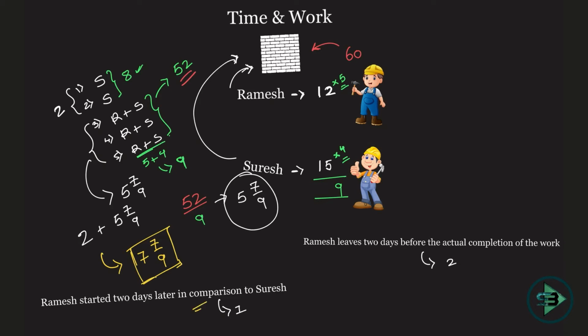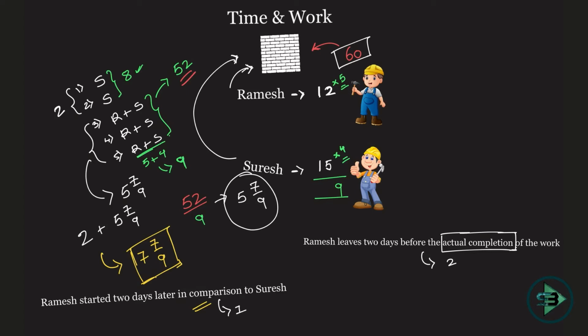Okay, what is your understanding? Suresh was working alone for the first 2 days, and that's how you reach your answer. Now let's see the next part of it. It looks quite similar, right? Ramesh leaves 2 days before the actual completion. Now be assured, what is actual completion here? Actual completion means putting up 60 bricks. Okay, that's it. If you put in 60 bricks, that will be the actual completion of the work.